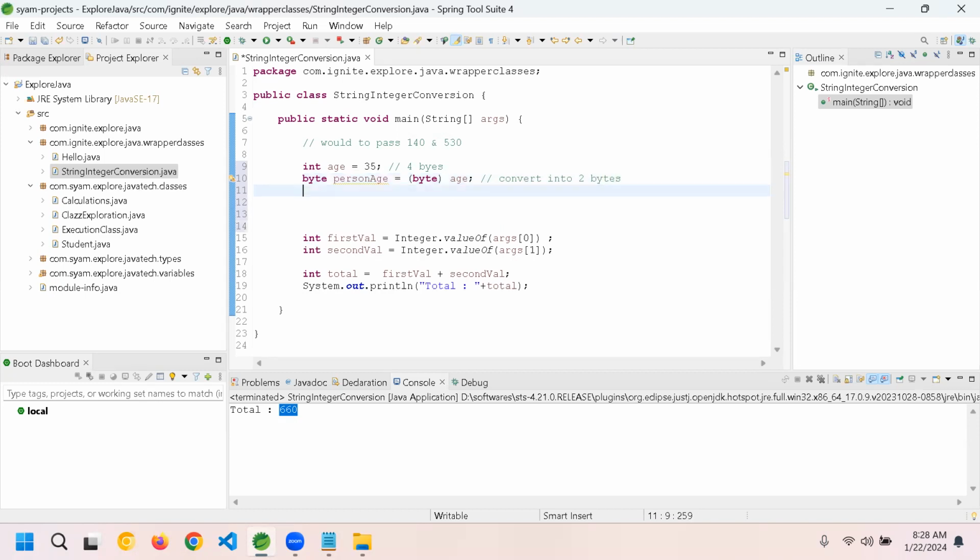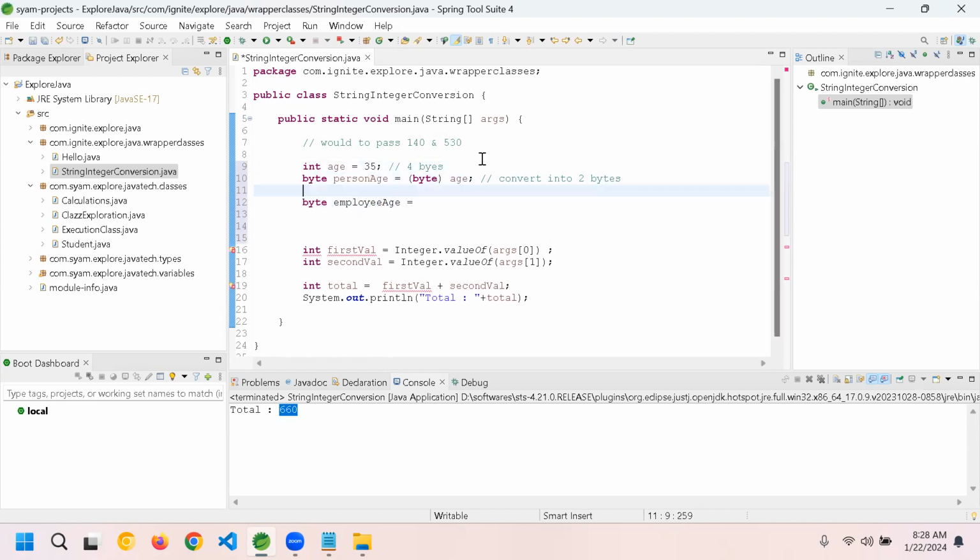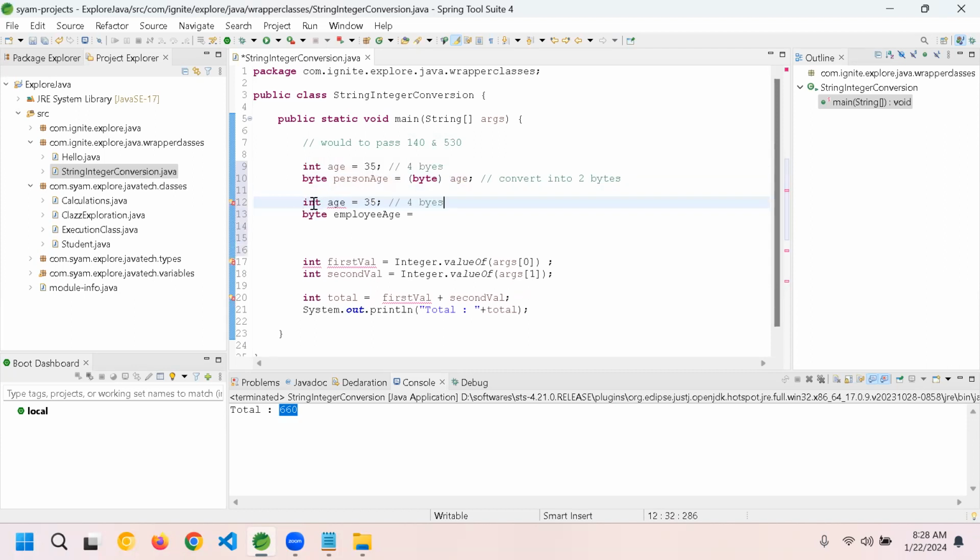Now I'll write the same thing in another way. Let's say byte employee age equal to, let me write this one the wrapper class way. So here I'll write it as Integer, emp age, employee age.